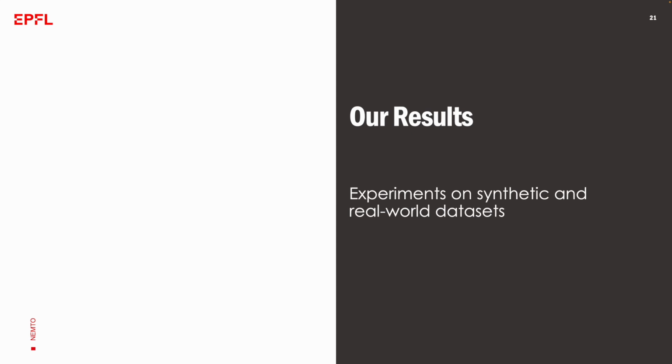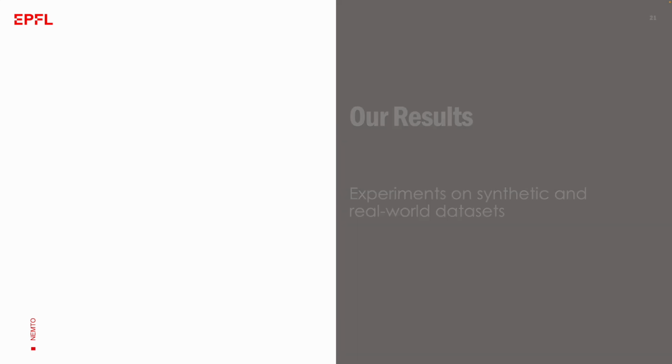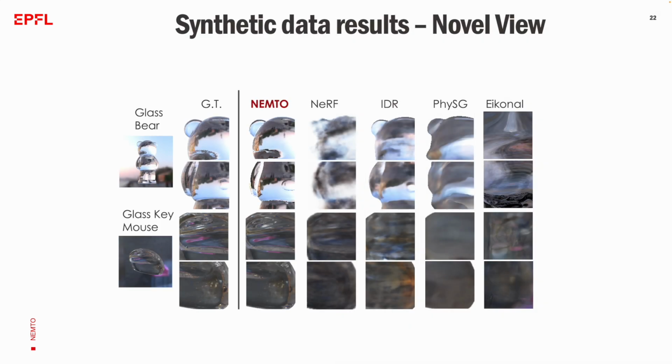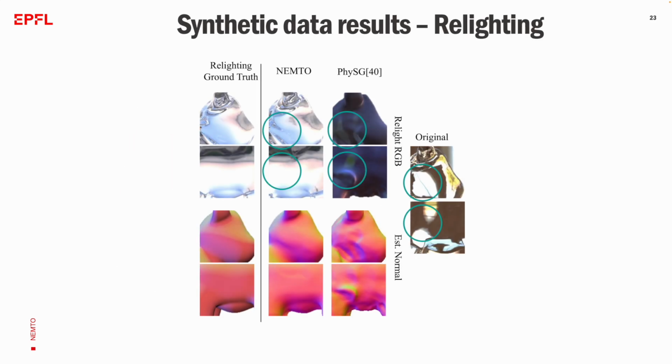For our results, NEMTO is tested on both synthetic and real-world datasets to prove its ability to create high-quality novel view and relighting synthesis. We show qualitative results here. For a quantitative comparison, please check our paper for details. As you can see, NEMTO synthesizes high-frequency detail for refraction better than the baseline method. Thanks to our successful disentanglement of appearance and geometry, NEMTO renders relighting without mistakenly taking into account previous illumination, as indicated in the circled region.